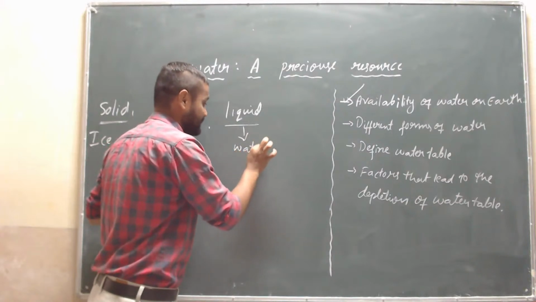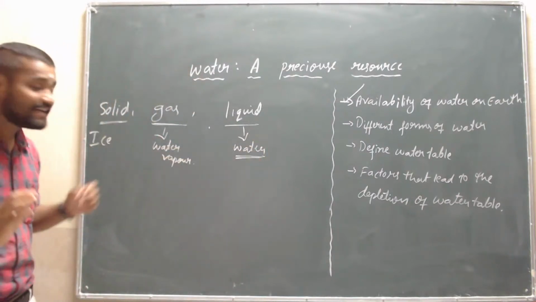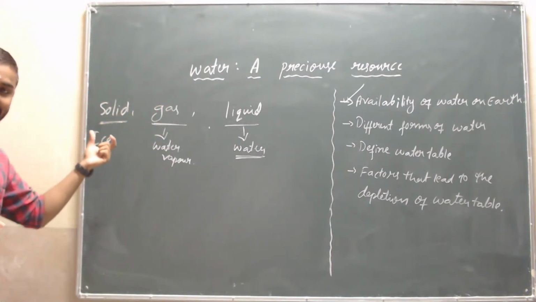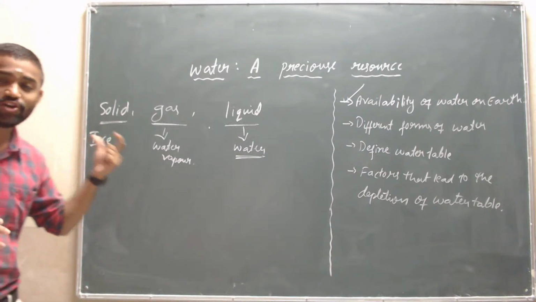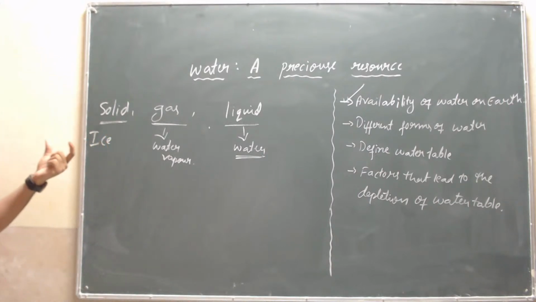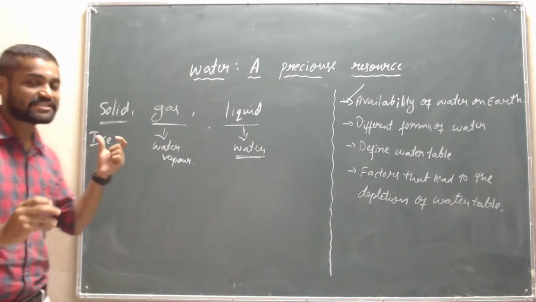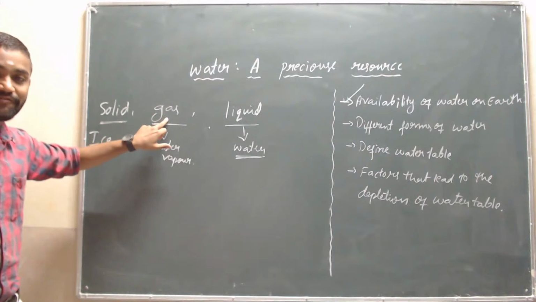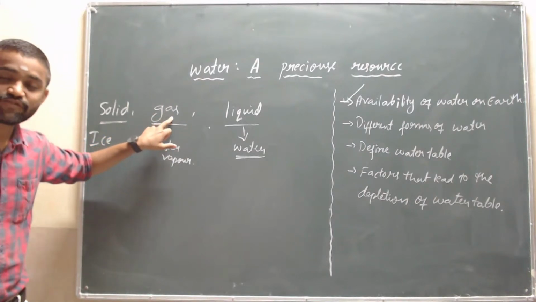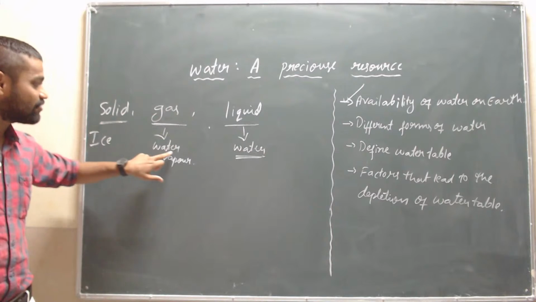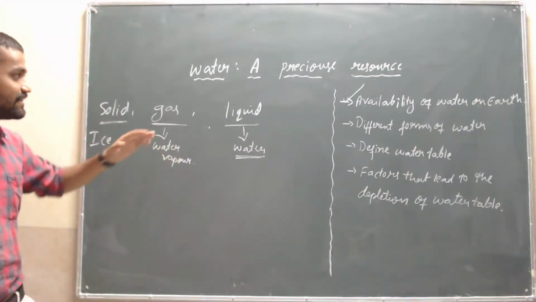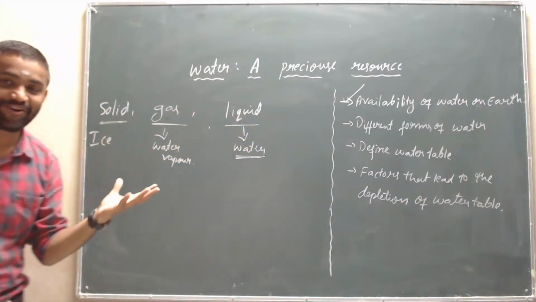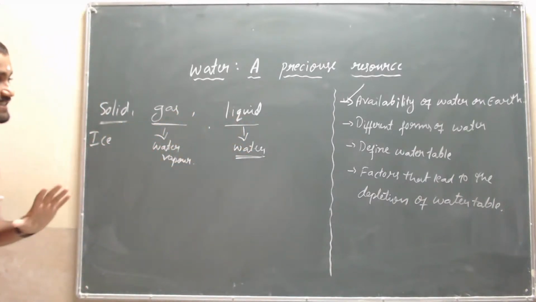Okay, is it clear? There are three different forms of water. First one is solid. The solid form of water is called ice, and that is present in the polar ice caps. Then the second one we have is gas. The gaseous form of water is called water vapor or steam. Then the third one we have is liquid form, and the liquid form of water is called, children, water. Isn't it? Yes.